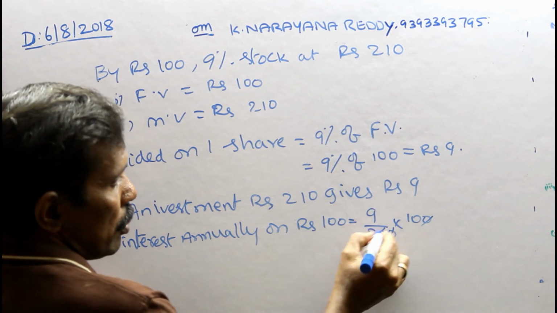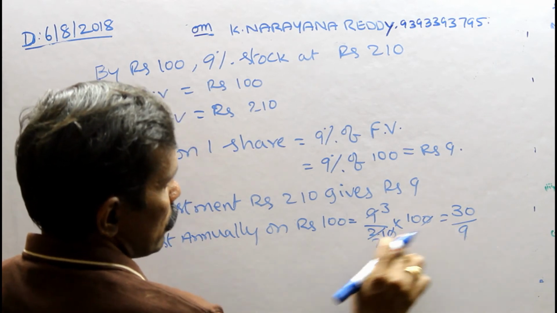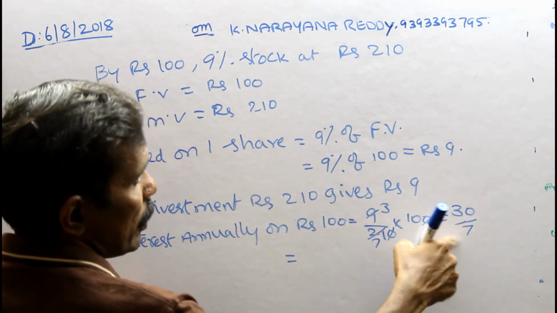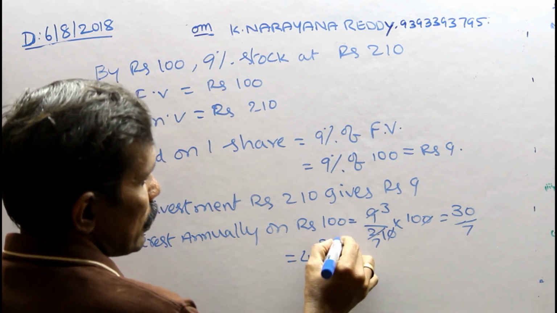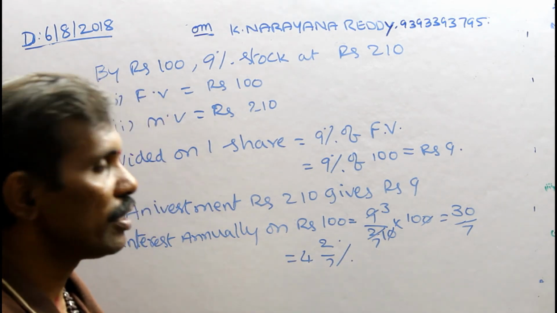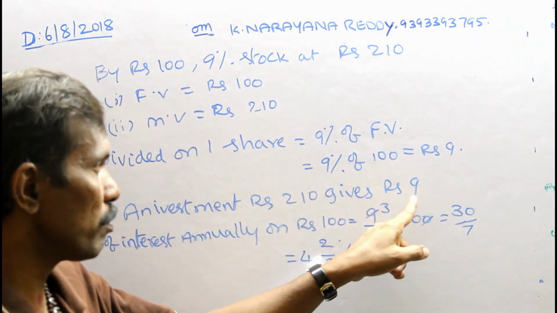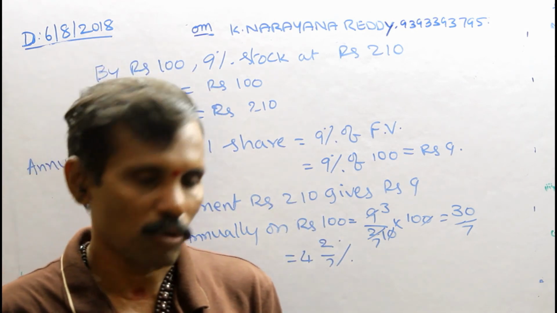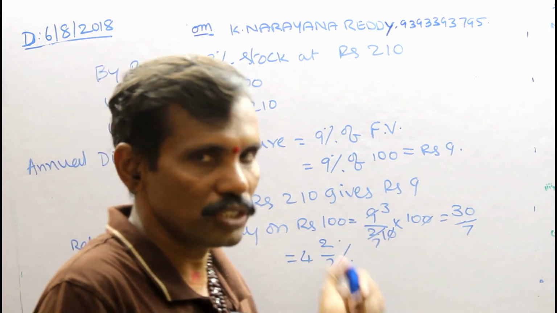Cancelling the zeros, 3 sevens are 21, and so on, which gives 4 and 2 by 7 percent. This percent comes per 100 rupees per annum. This is the rate of interest per annum on a share value, but in total you get 9 rupees per market value 210. So this is a simple introduction to stock and shares. Now take some problems on this.